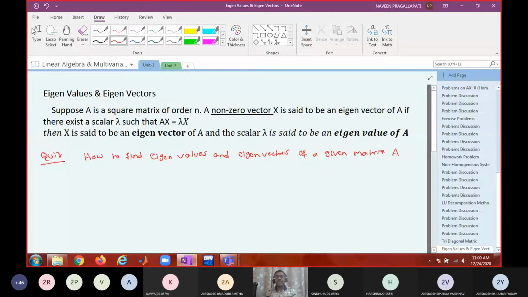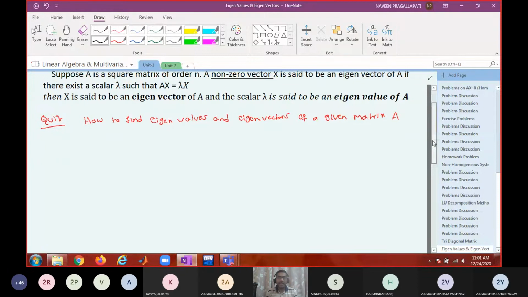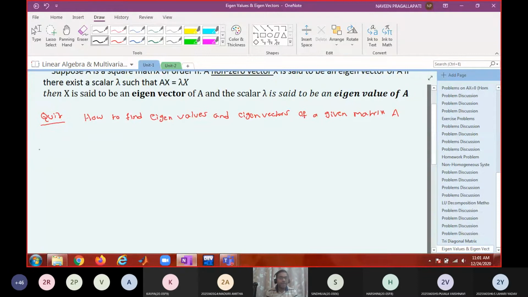When I say a given matrix A, by default it is a matrix of order n by n. So our aim is to find eigenvalues and eigenvectors.